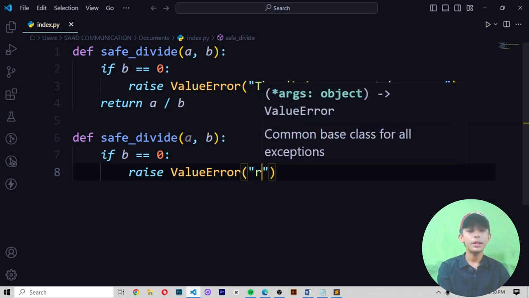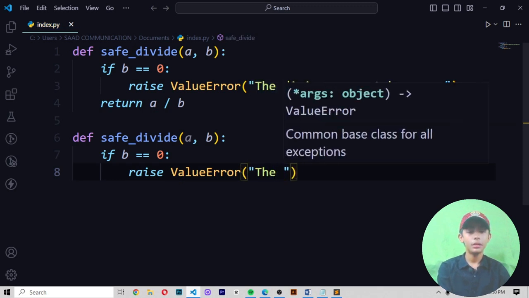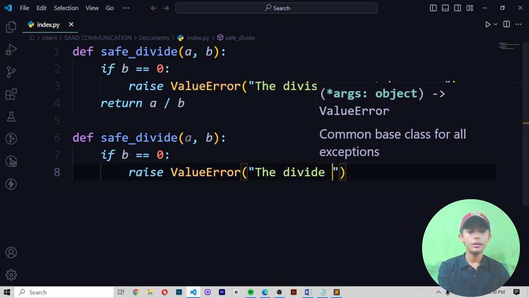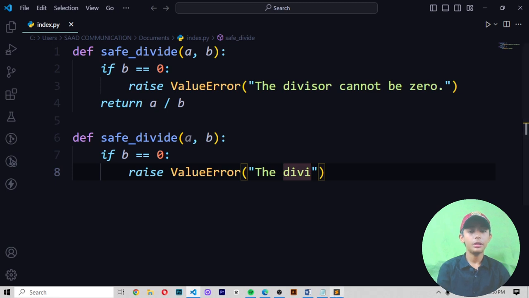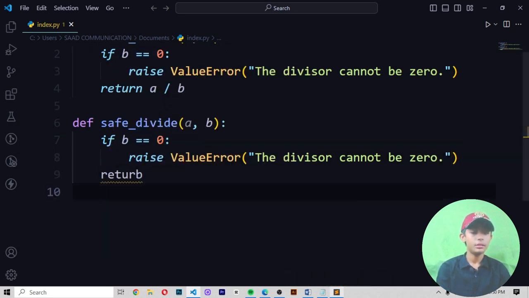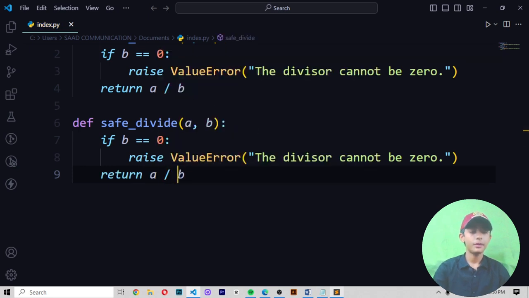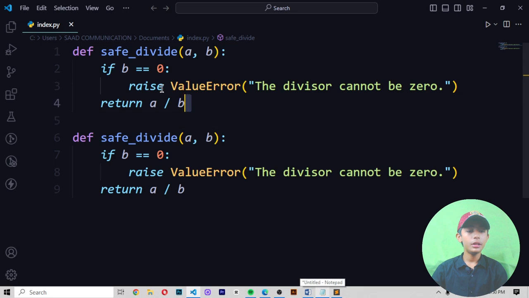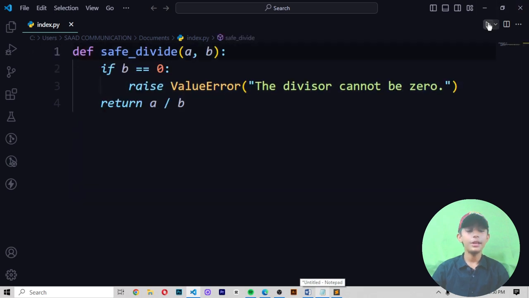In the double quotes I am writing here, the divisor cannot be 0, and then a dot, and then I write return a divided by b, and then remove this, and now save it and run it.